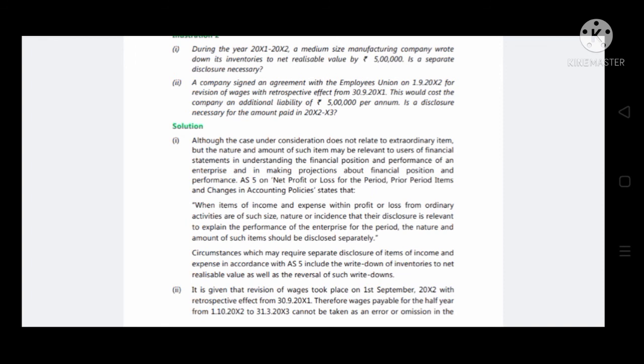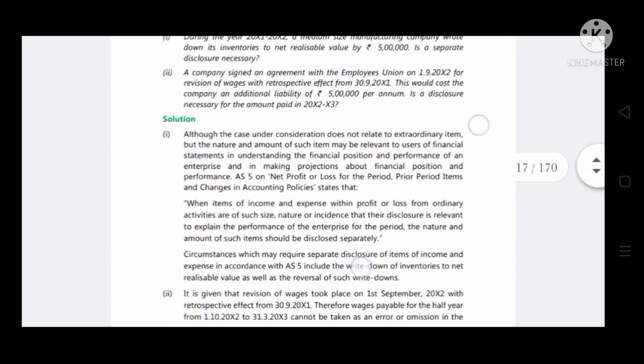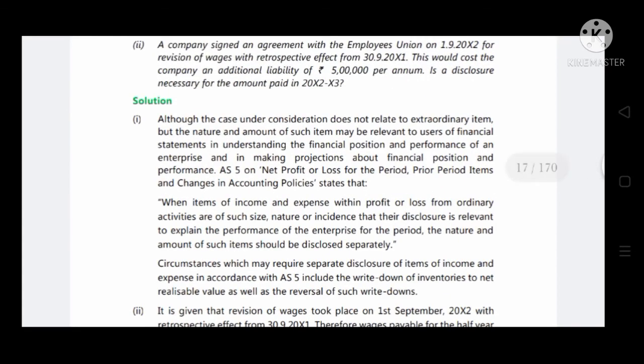Although the case under consideration does not relate to an extraordinary item, the nature and amount of such item may be relevant to users of financial statements in understanding financial position and performance of the enterprise and in making projections about financial position and performance. So, as per AS5 on net profit or loss for the period, prior period items and changes in accounting policies, this is an exceptional item.